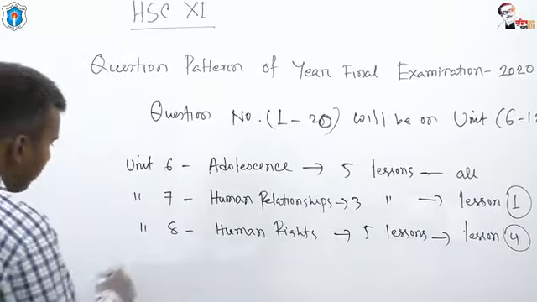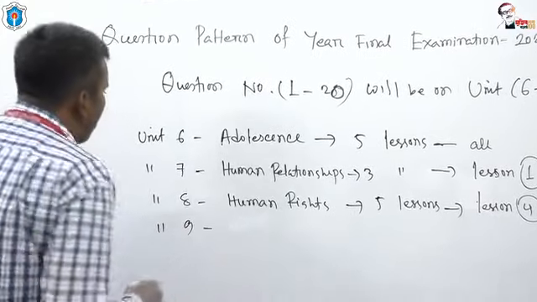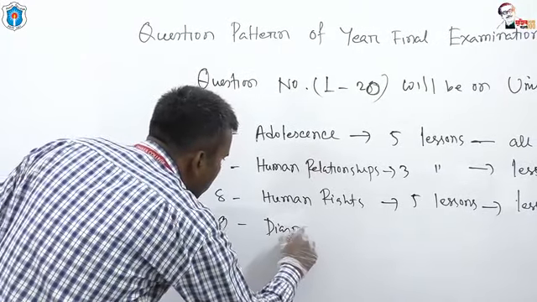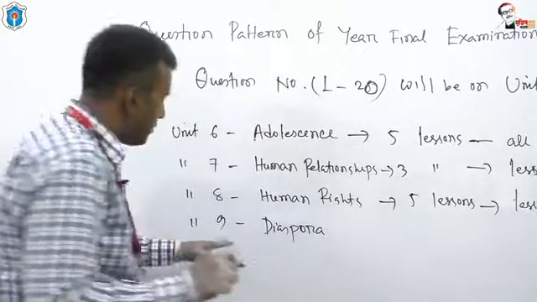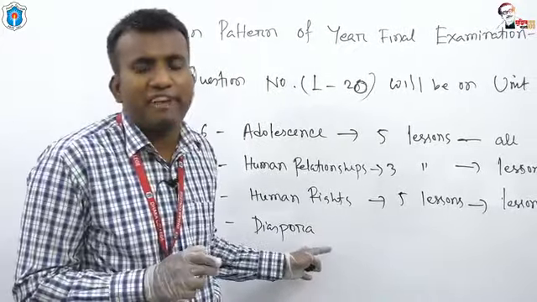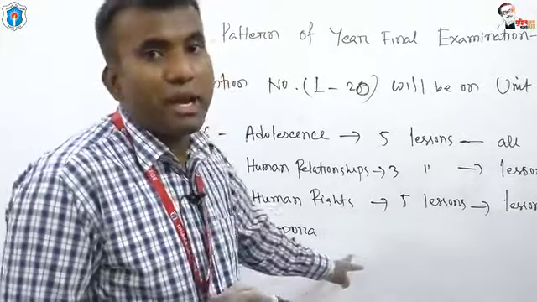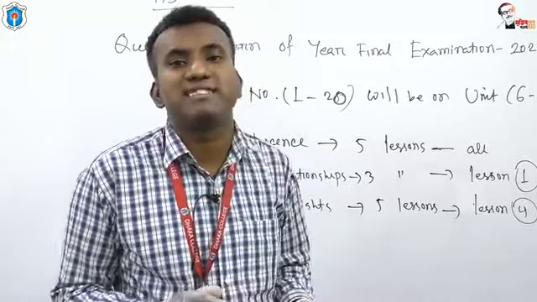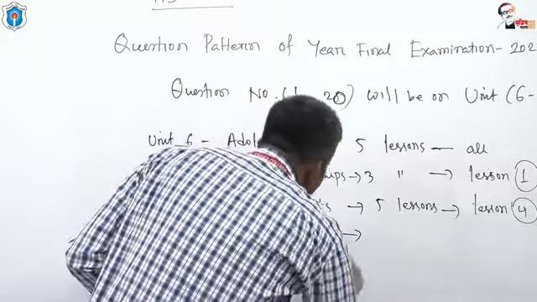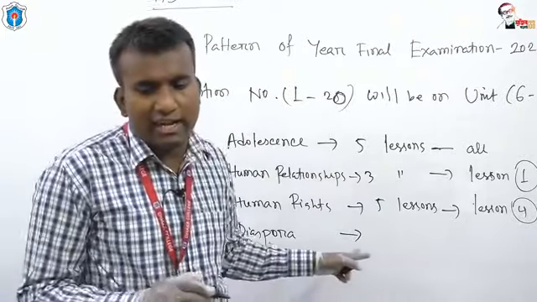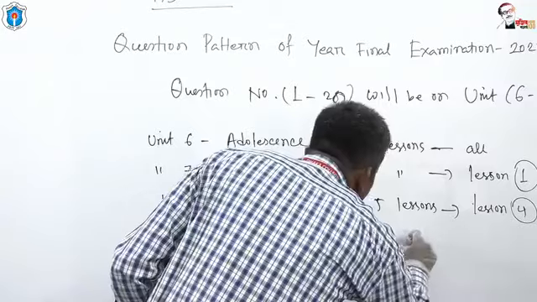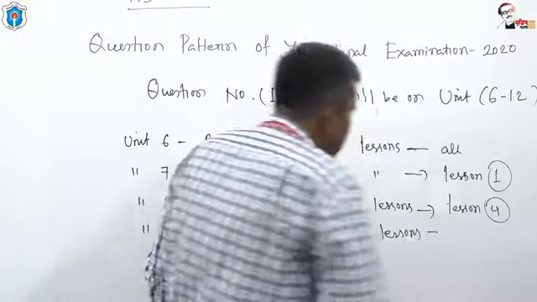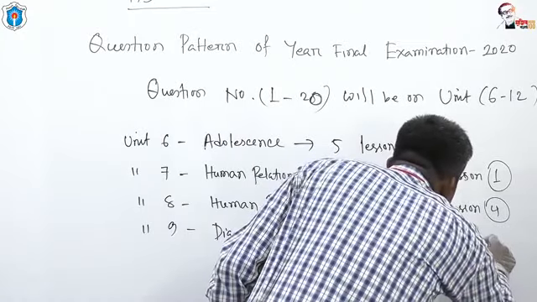Now our next unit is 9. It's about diaspora. The name of this unit is diaspora. Diaspora is very, very important for your upcoming year final exam, as well as it is important for your upcoming final exam, HSC exam. Now, how many lessons are there under diaspora? There are 4 lessons. From these 4 lessons, you have 2 important lessons.